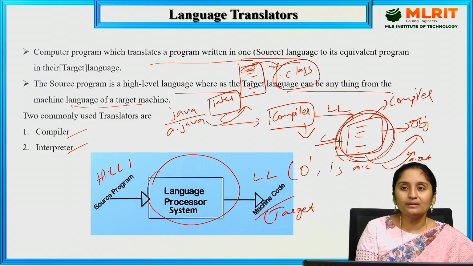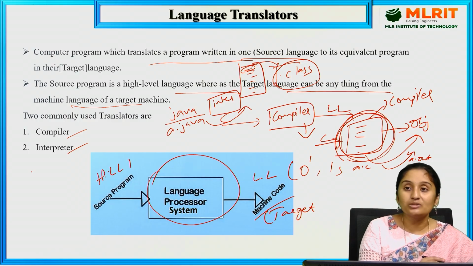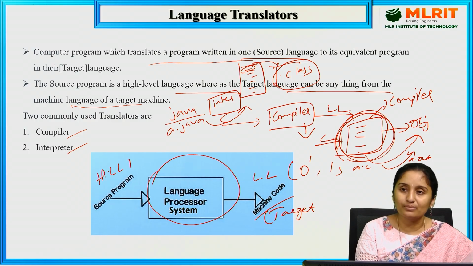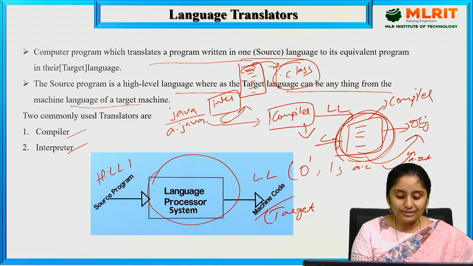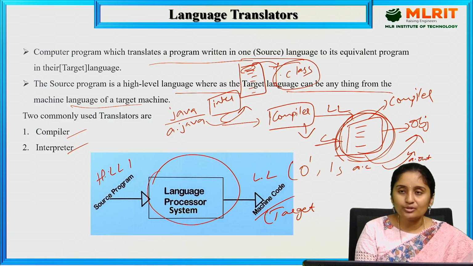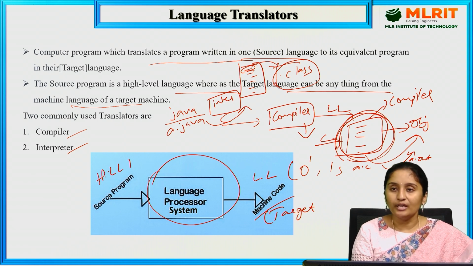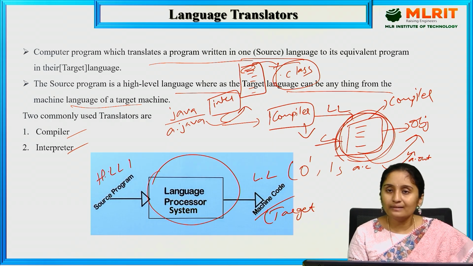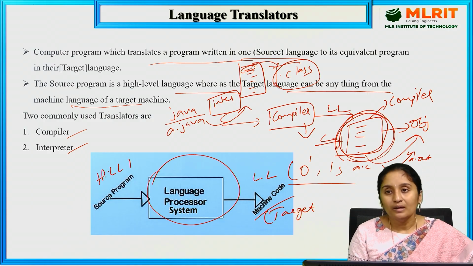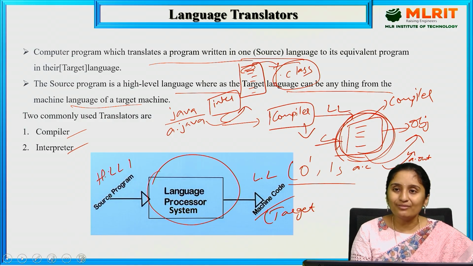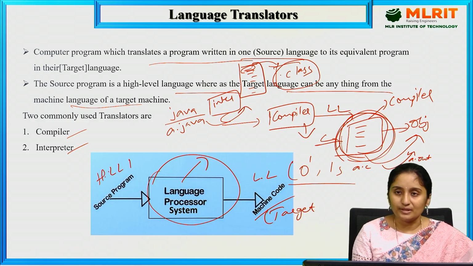So these are nothing but the different types of translators. Still, we can also have one more translator, that is nothing but the assembler. The language translator is nothing but, here the source program, or the high level language, the human understandable language, English understandable format, is converted into the target language. The target language can be the low level language. We can also call it machine language, that is in the form of zeros and ones, which is understandable by the machine. To do this conversion, we are going to use the translators, that is nothing but the compiler or interpreter.